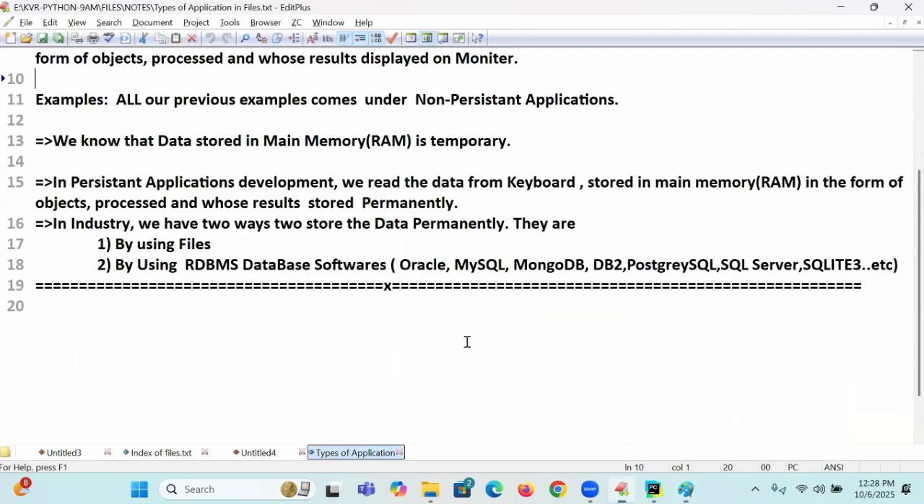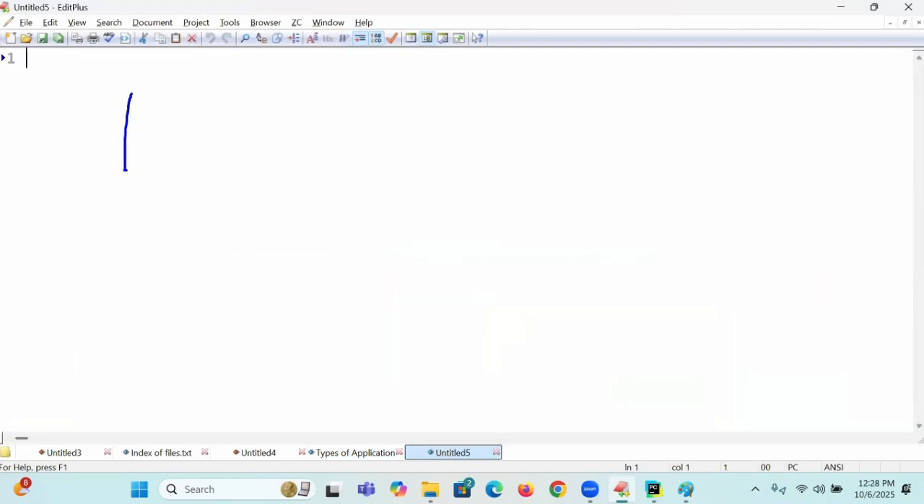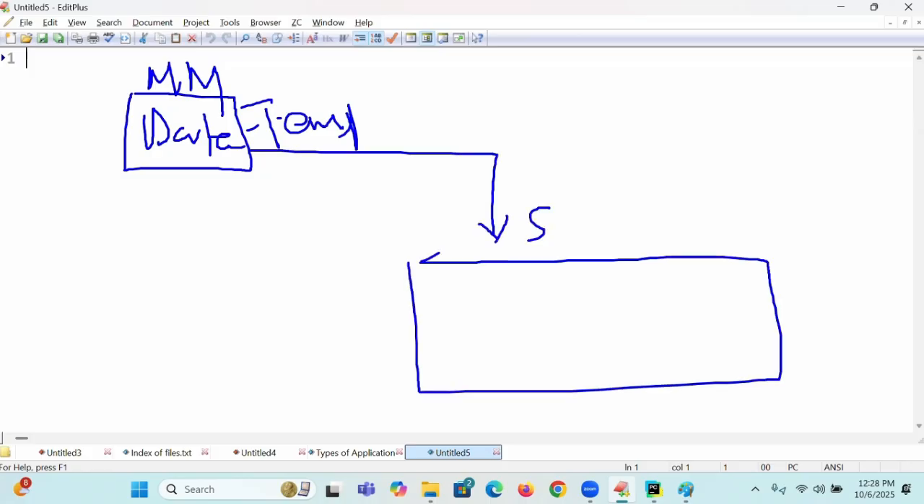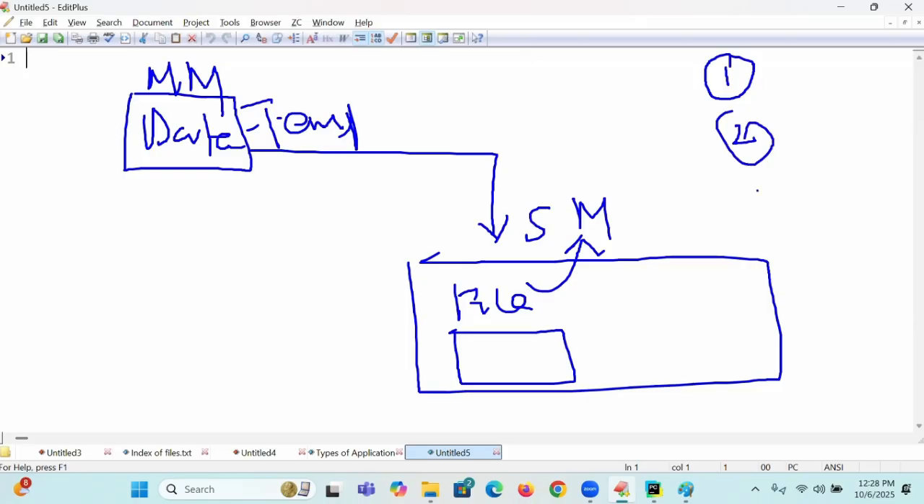So what is my overall conclusion? Data is stored in main memory. Main memory data is temporary. The temporary data I want to store permanently, so I have to contact secondary memory. In secondary memory, I should create a file. So files reside in secondary memory. That is the first point you need to understand: files reside in secondary memory.